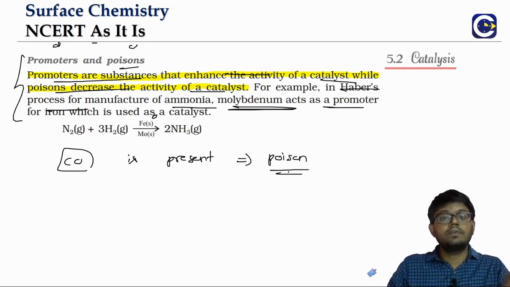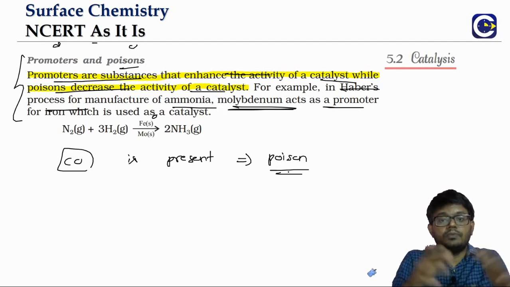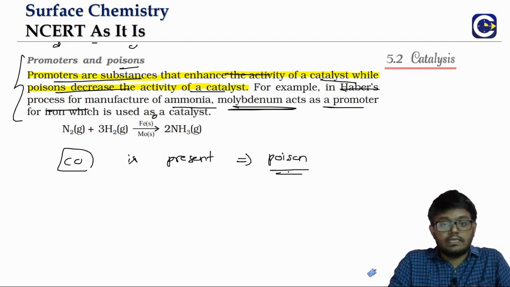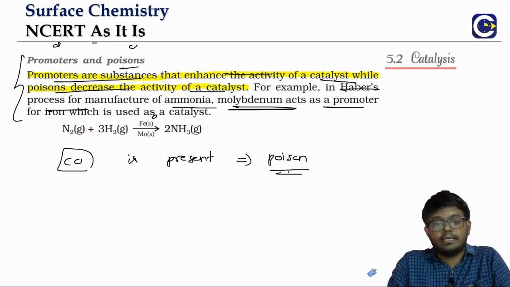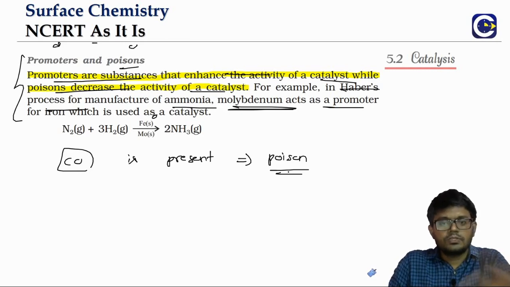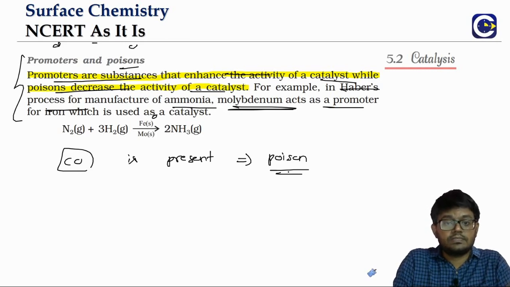That is the reason why we keep saying that while the Haber's process is performed, we should not have carbon monoxide within the container. So this way we can have substances which enhance the activity of the catalyst, which we call promoters, and substances which decrease the activity of the catalyst, which we call poisons.